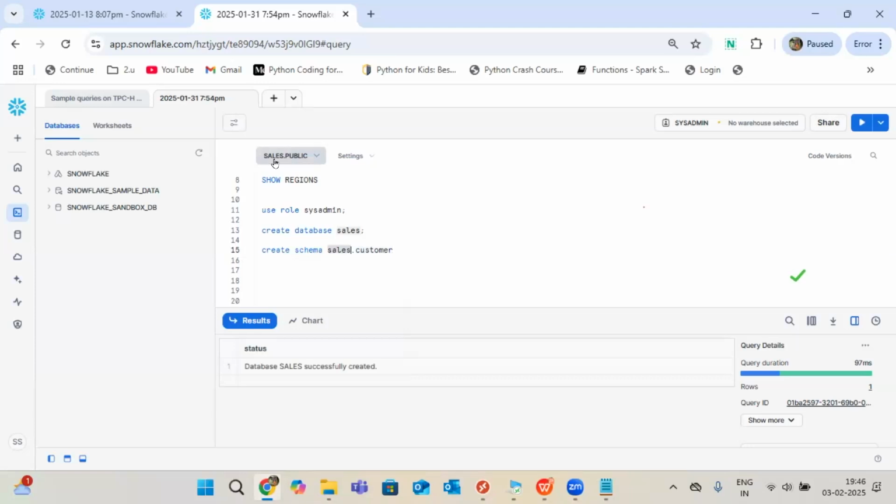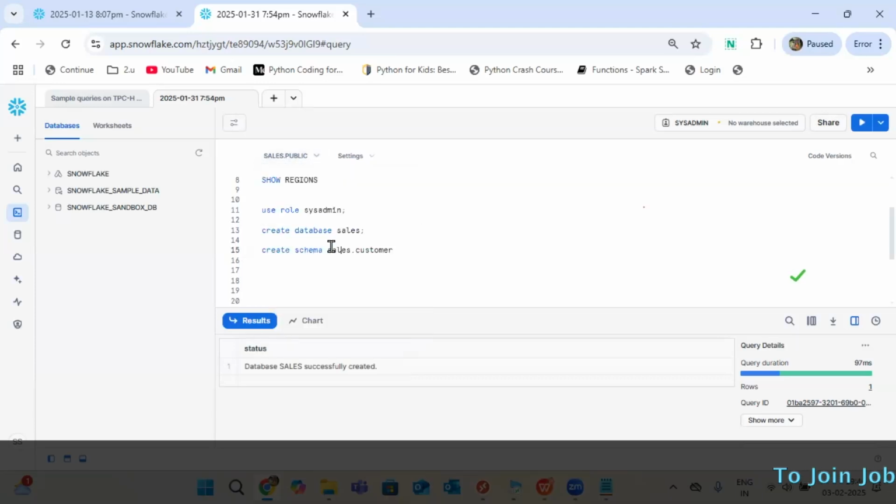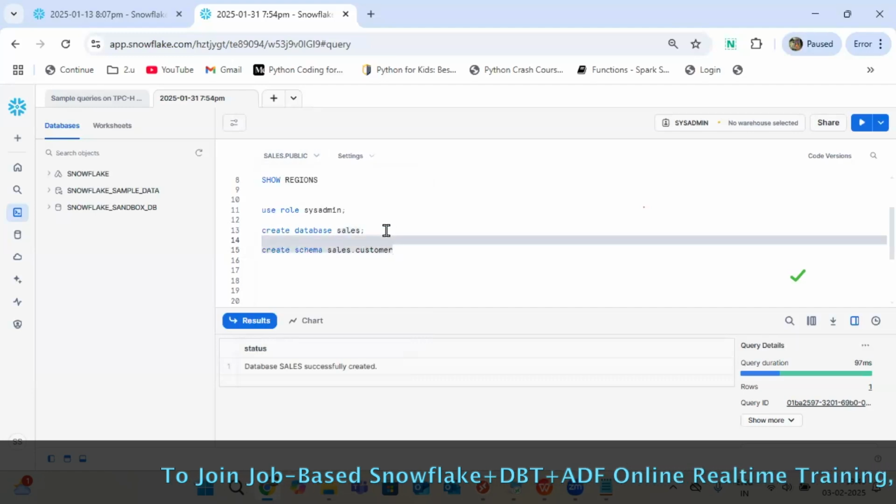If you want to manage it through the GUI, you can manage it with these options. But I don't want that. I want to keep database dot schema name everywhere, and you can maintain it like this. Now this schema is going to be created.